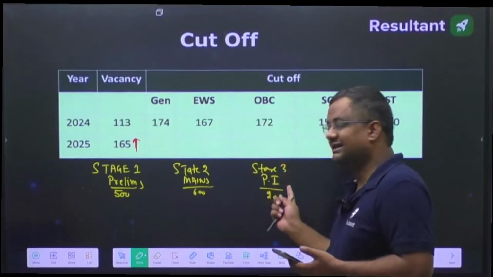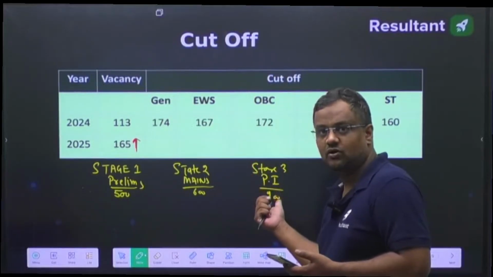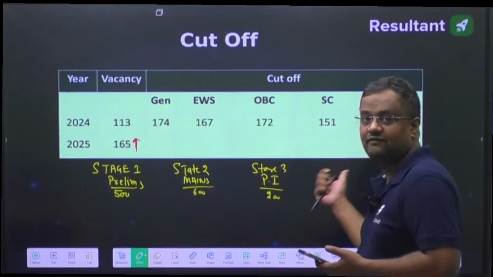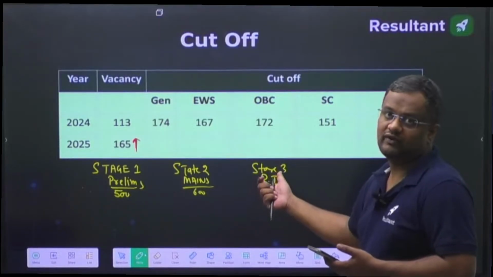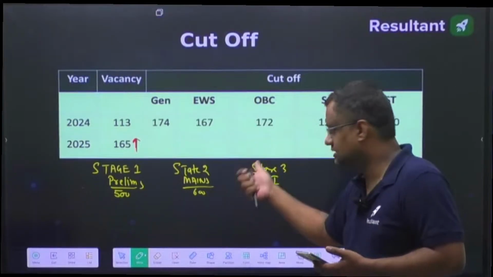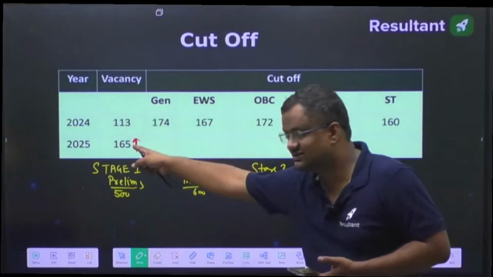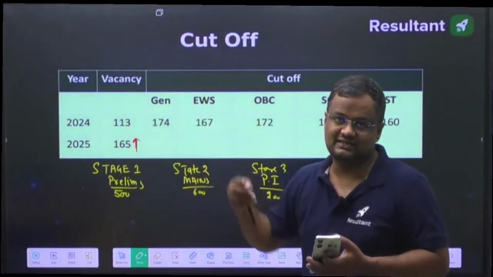So then the better selection ratio will come from the interview, because at the interview fewer people will be called. But after 3 or 4 months, they get to know from various departments that the seats are increased. Then a better selection ratio will come, because the total number of students called at each stage is selected on the basis of these vacancies. But maybe later on the vacancies are increased.